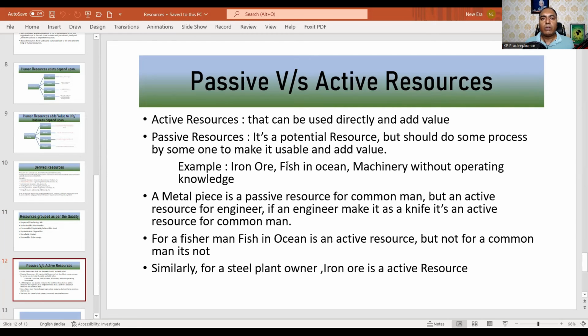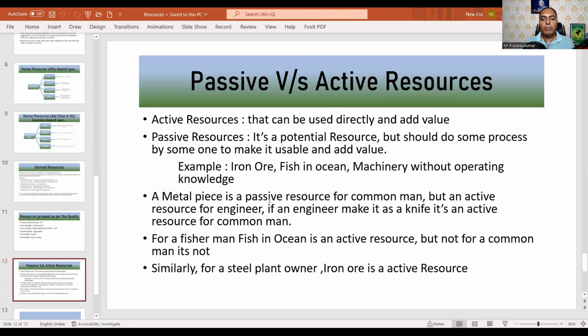Fish in the ocean is a passive resource. I can't do anything by sitting here. Fish is a potential resource, but a passive one. And machinery without operating knowledge: I have machinery, but I don't have proper operating knowledge. It's a potential resource, but I am not able to directly take use of it. Somebody has to come and do some process so that I can use it directly.